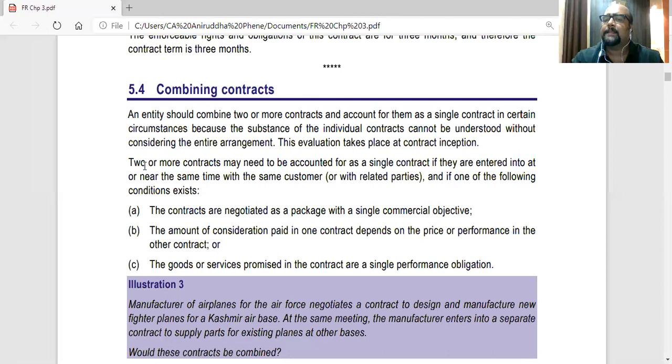So two or more contracts may need to be accounted as a single contract if they are entered into at or near the same time with the same customer or with his related parties. So parties which are related to the customer. And if one of the following conditions exists: the contracts are negotiated as a package with a single commercial objective. So they were part of the same package.